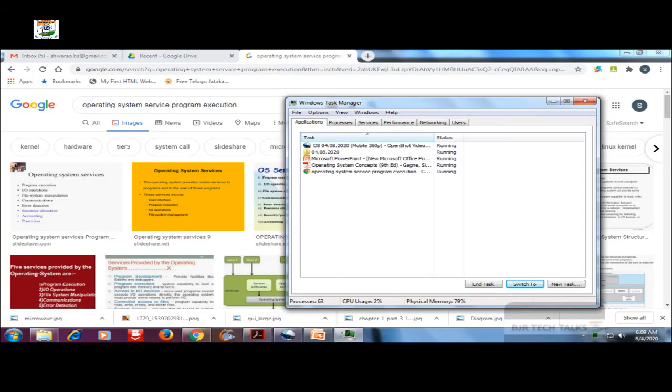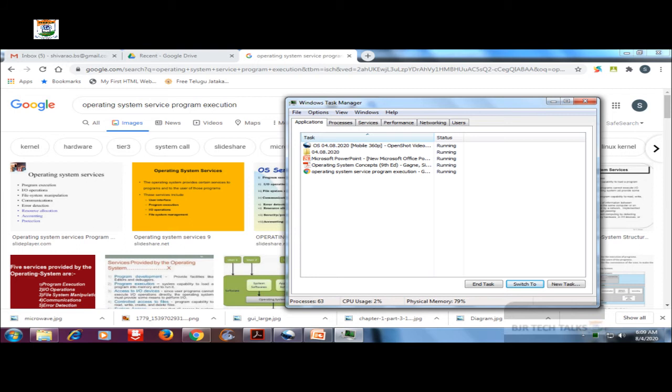Coming to the second service provided by the operating system, it is program execution. The basic idea of the OS is to provide an environment to execute your programs. So what is the second service?